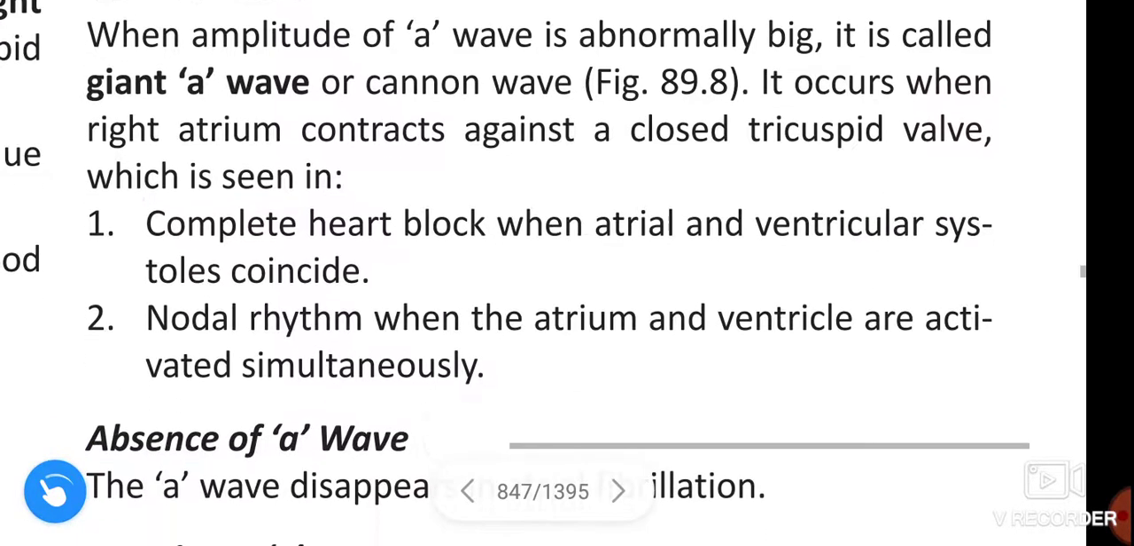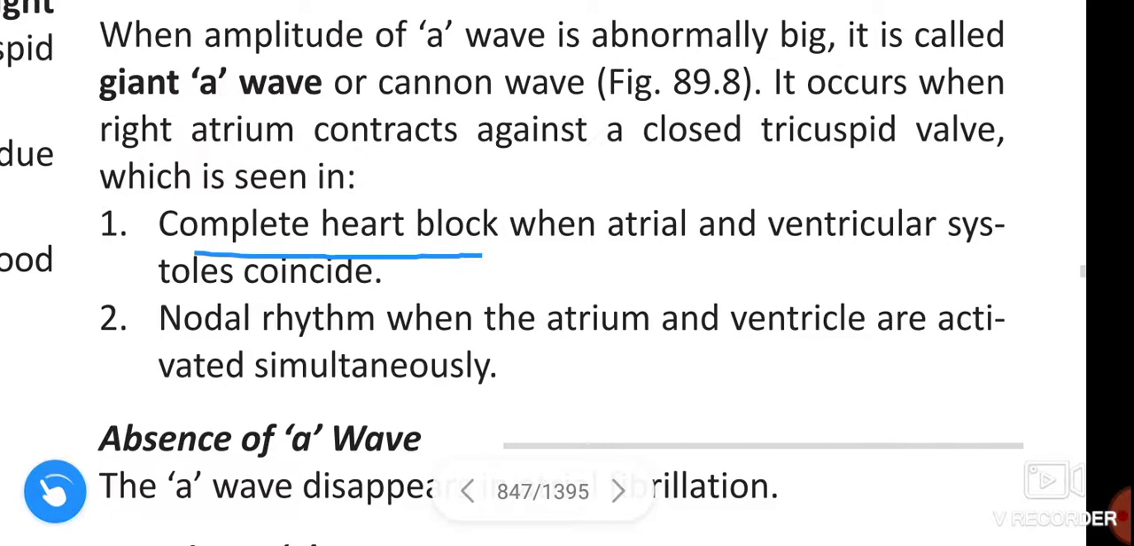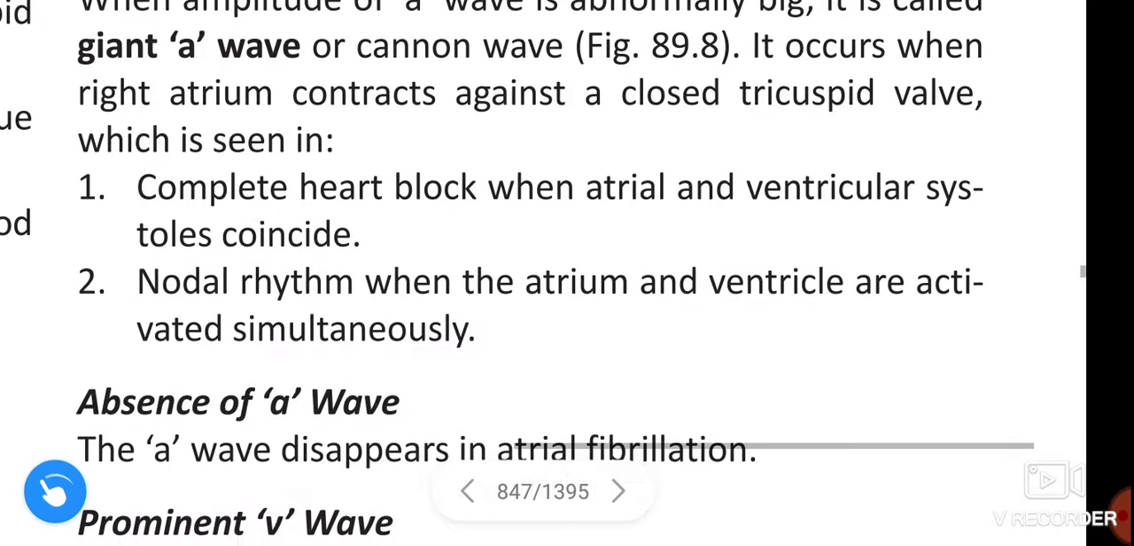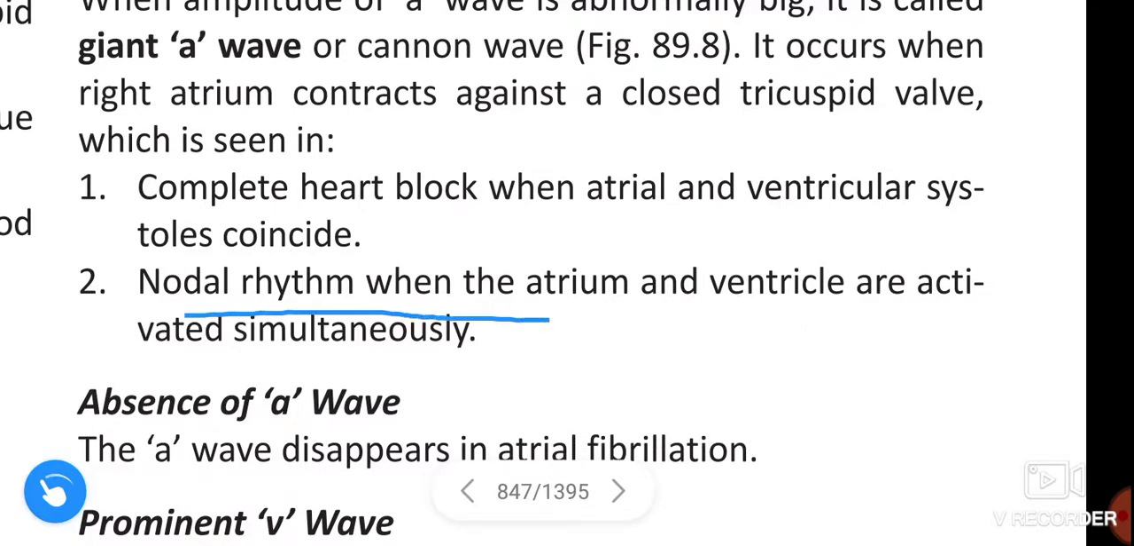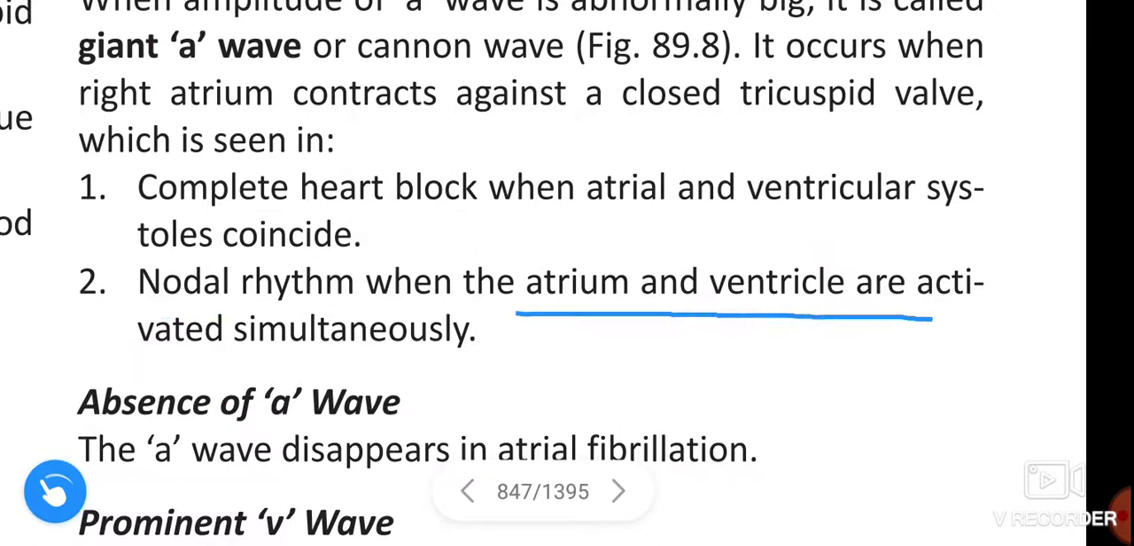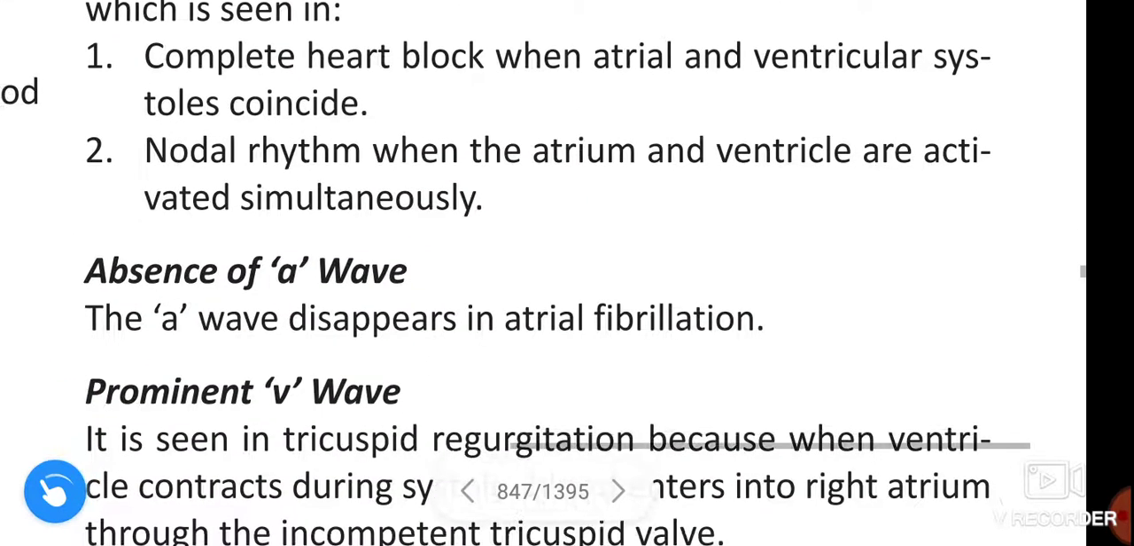which is seen in complete heart block when atrial and ventricular systole coincide, and in nodal rhythm when the atrium and ventricle are activated simultaneously.